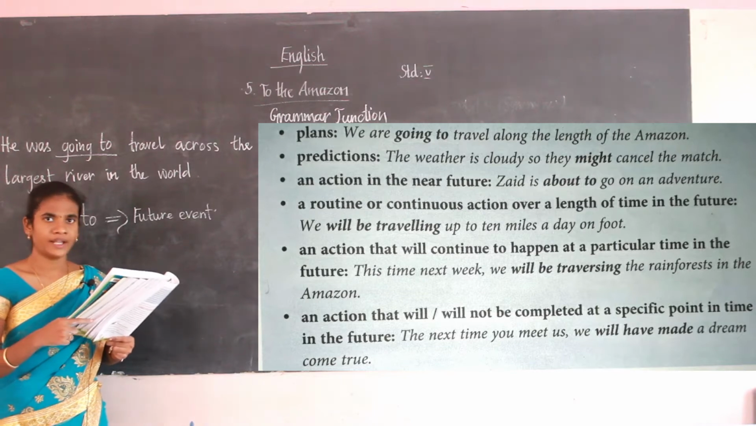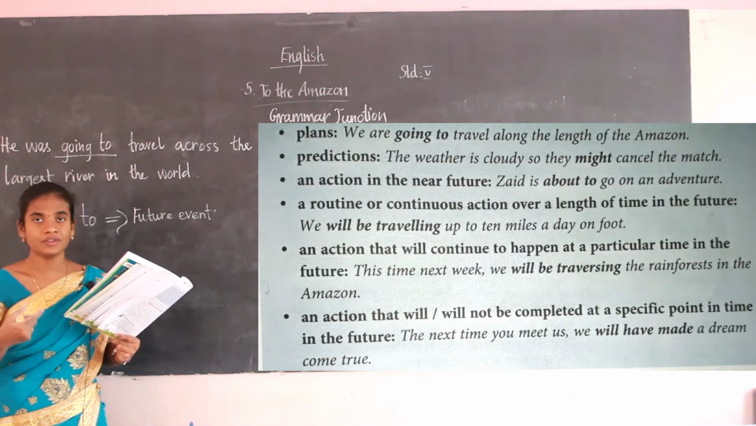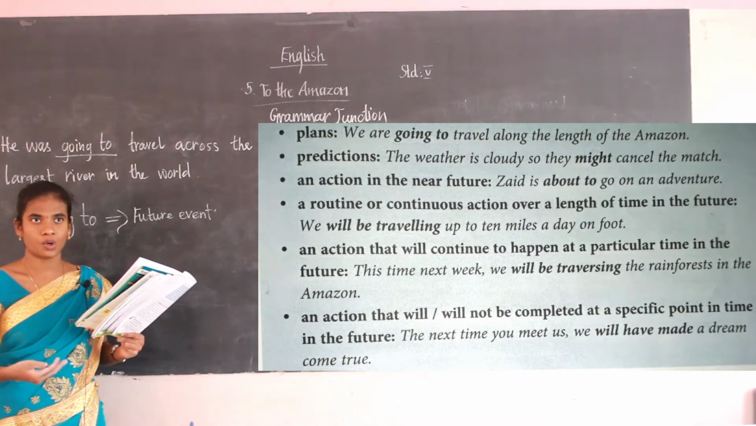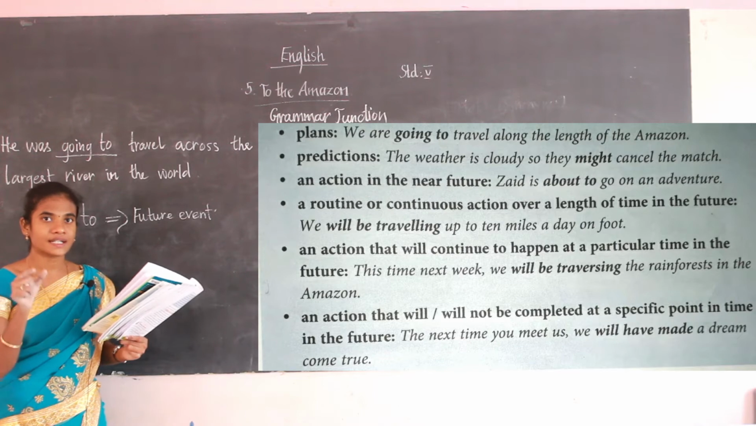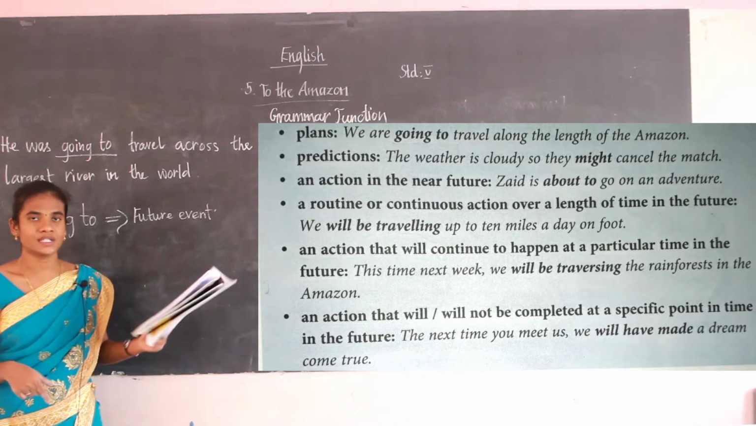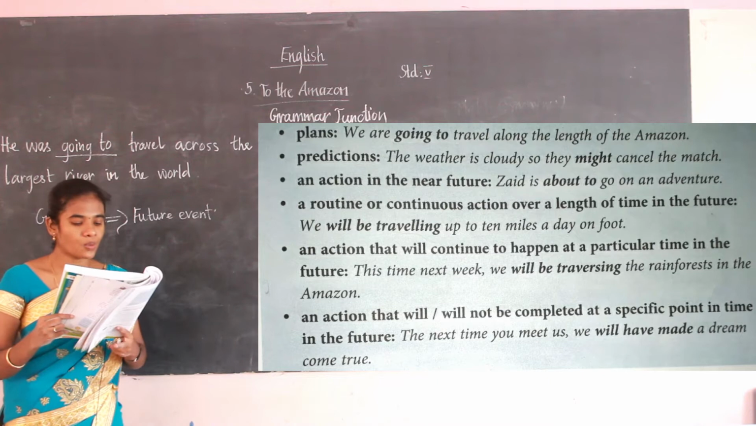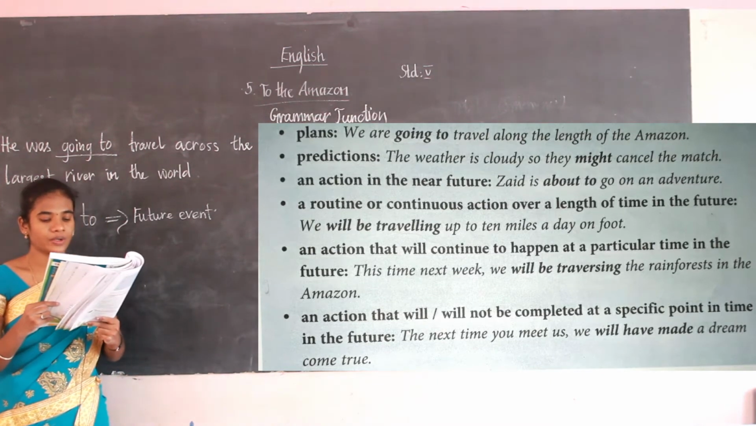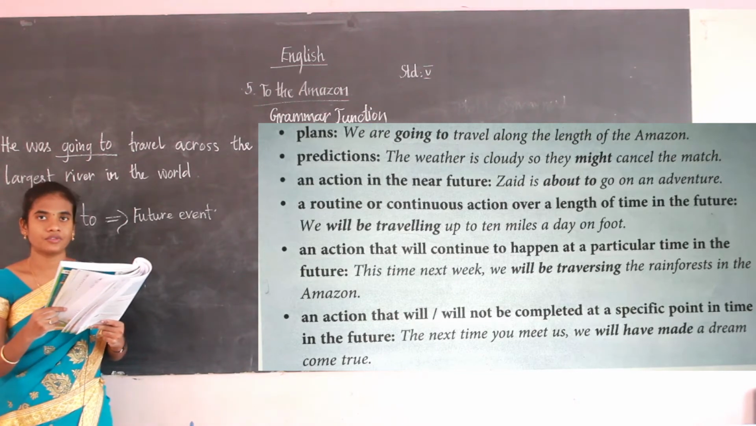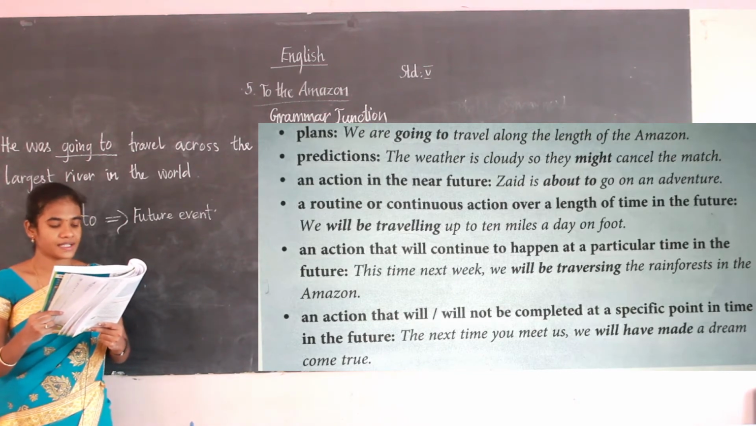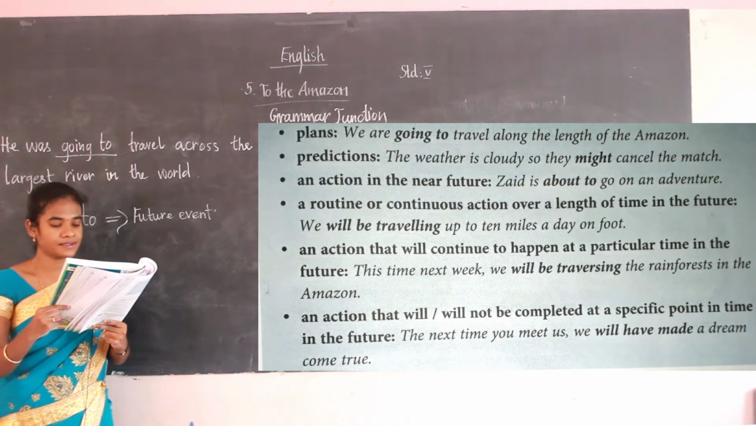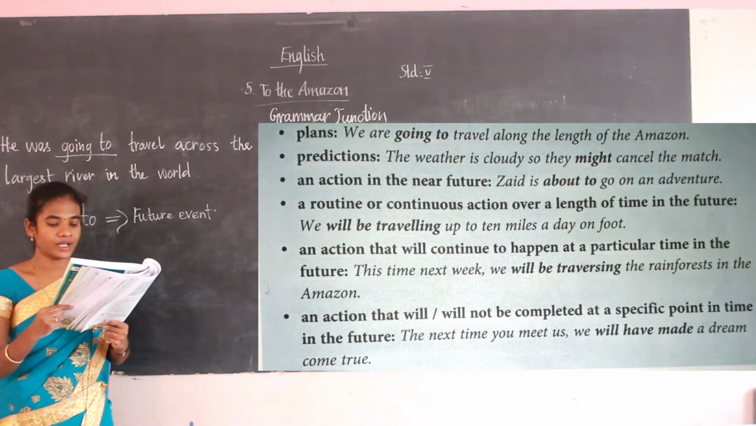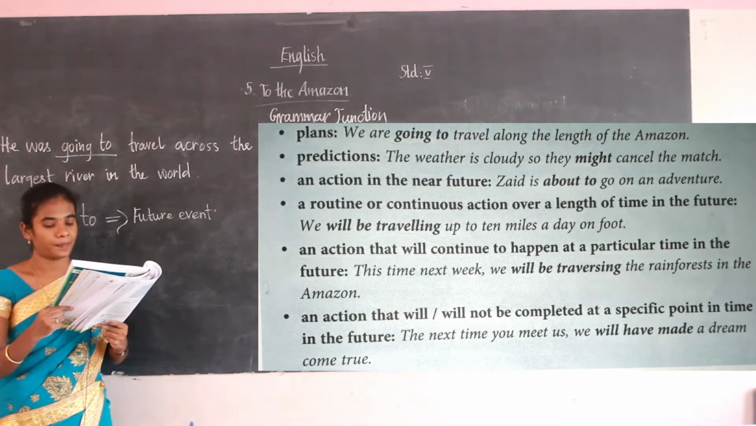So while we are talking about the future event, we will talk in different ways: plans, predictions, the action near the future, like that. For that, what is the correct future tense we have to use? That is given in this image. The first one, for plans we have to use going to. We are going to travel along the length of the Amazon. Second one, predictions. In predictions we have to use might. The weather is cloudy, so they might cancel the match.